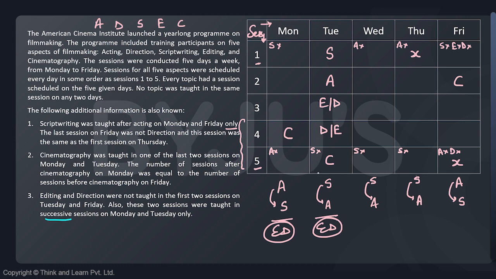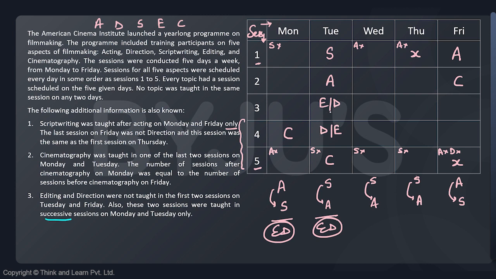here, right? Similarly, when I talk about Friday now, just have a look at Friday. When I talk about Friday, in the first slot, you cannot have S, you cannot have E, you cannot have D, you can't have C as well. C is already in second session. So therefore, I can say in Friday, first slot has to be A now. On Friday, the first slot has to be A. I hope it is clear. So this has become A, this has become C. These two things are already known to us.